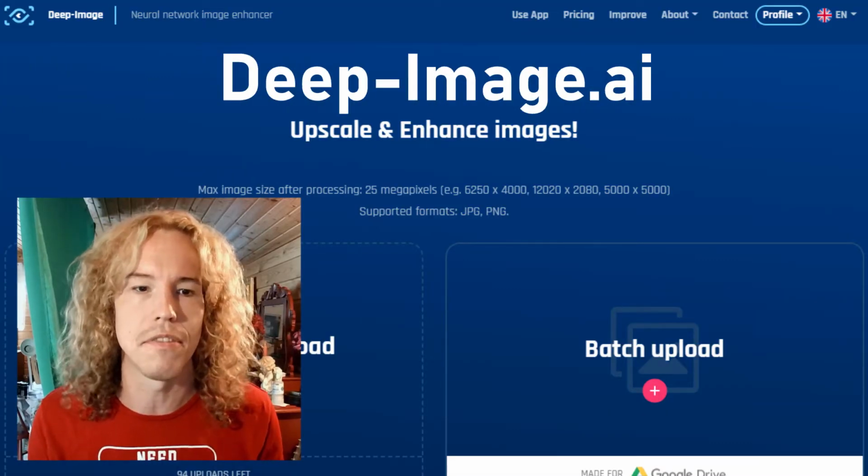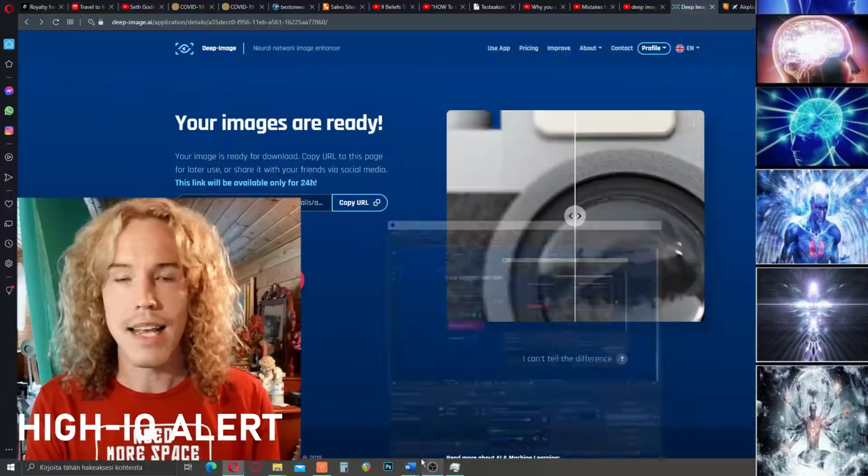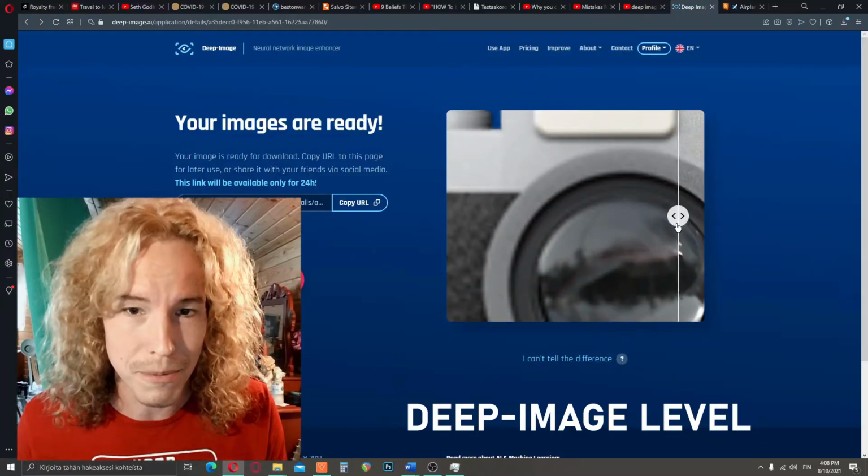DeepImage.ai uses artificial intelligence, neural networks, and all kinds of very engineering technical algorithms that I don't understand anything about. For me, it doesn't matter how it works. What's important is the results that are amazing.